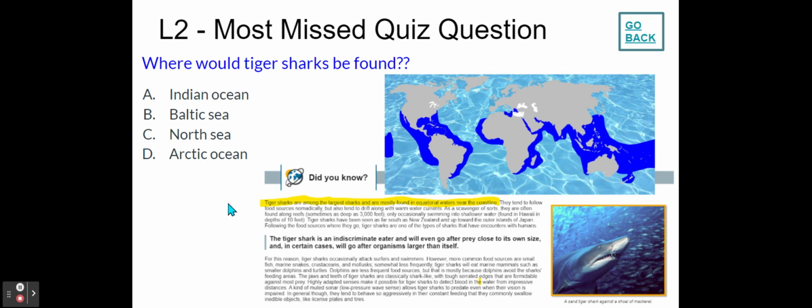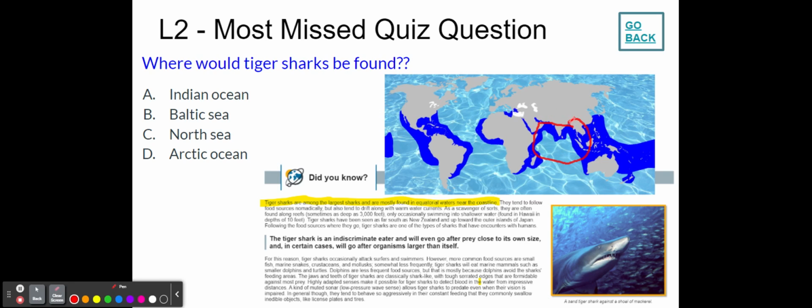And if we take a look at our choices, the Baltic Sea, the North Sea, and the Arctic Ocean are closer to the North Pole. They're going to have cold water in these ocean and sea basins. The Indian Ocean is going to be in an area that's going to have warm tropical waters. This is where our Indian Ocean is going to be.